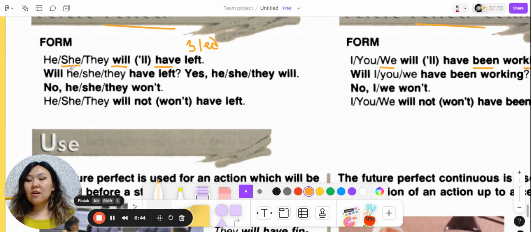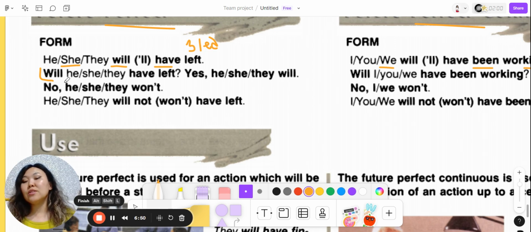Let's look at the question. As usual, will, the auxiliary verb of future simple, goes before the subject. Will she have left? And the short answer is, as usual, yes, she will, no, she won't. Or if we use any other pronouns, we can use them.